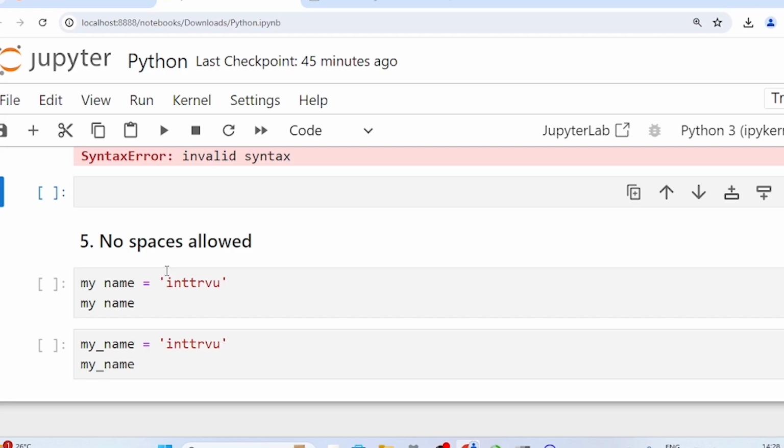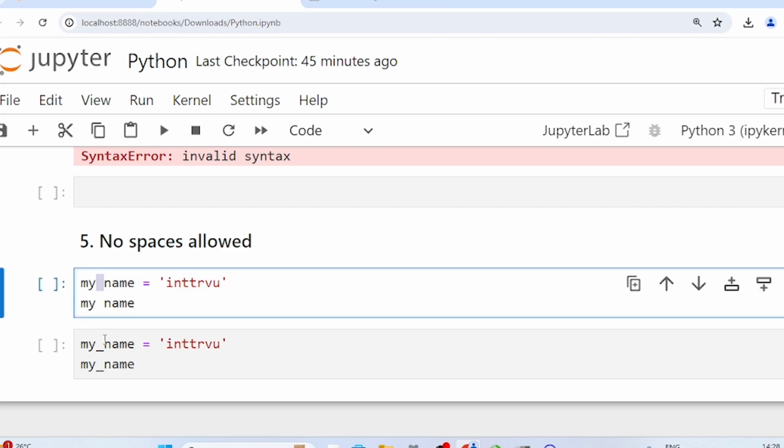Rule number 6. No spaces allowed. Variable names should not contain spaces. In this case, you can use underscore to separate the words.